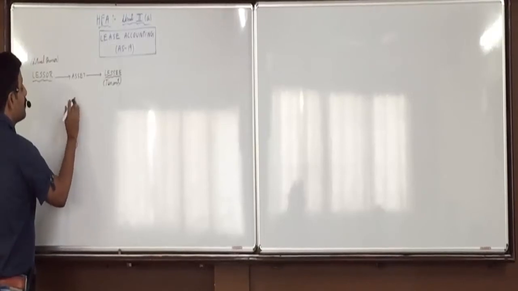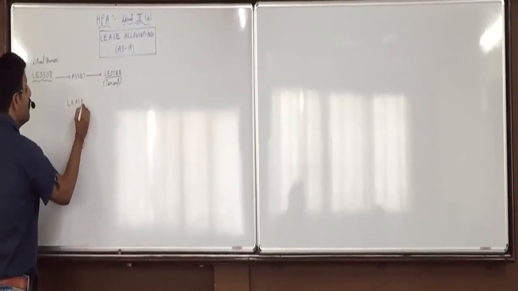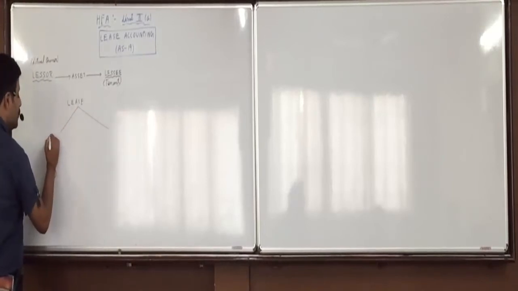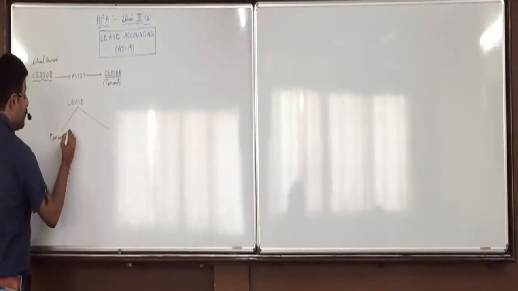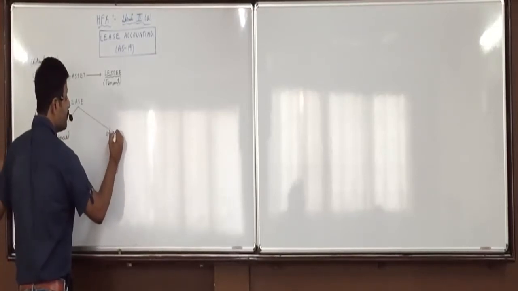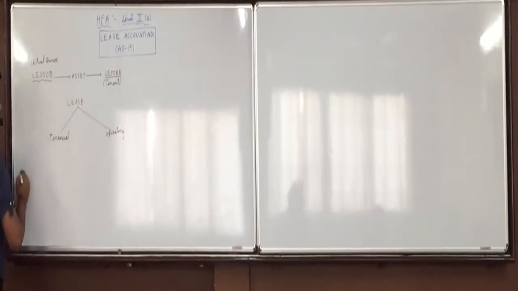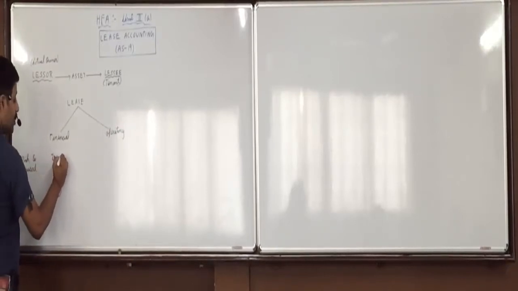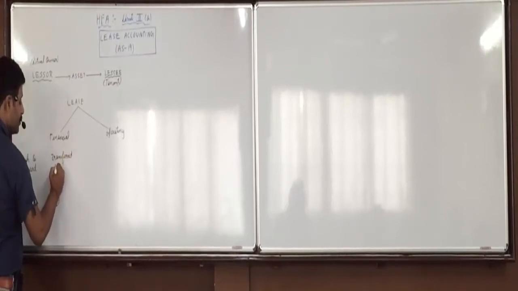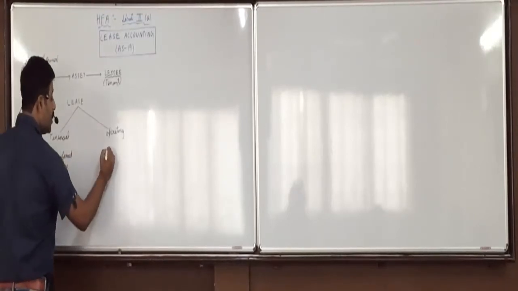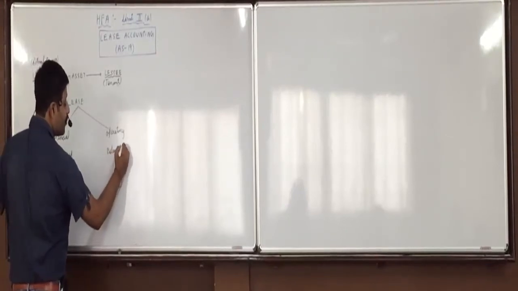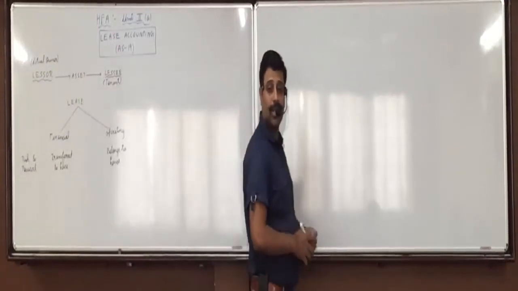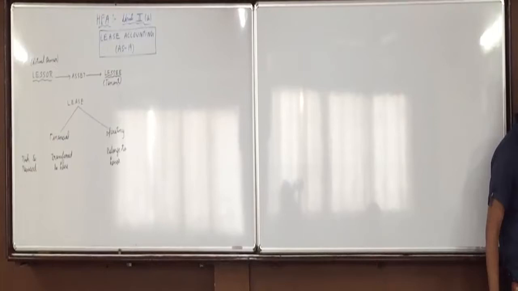Lease: financial and operating. In a financial lease, risk and reward is transferred to the lessee. In an operating lease, it belongs to the lessor. Any confusion on this? Further?